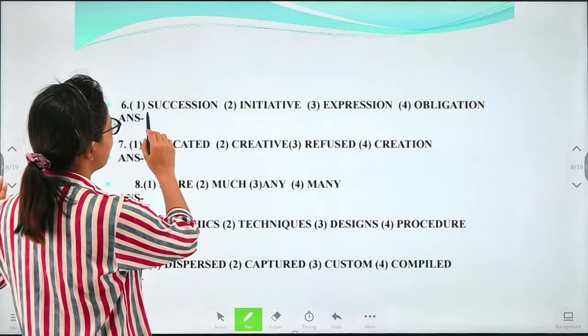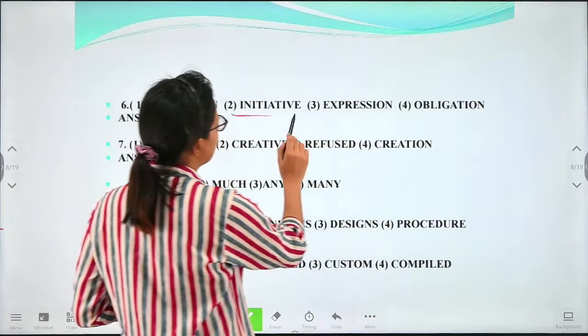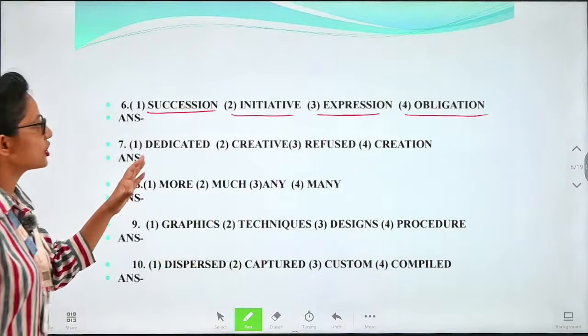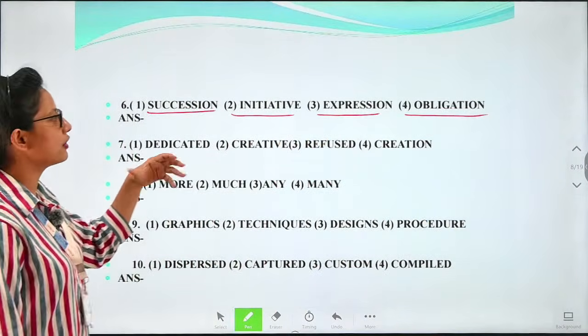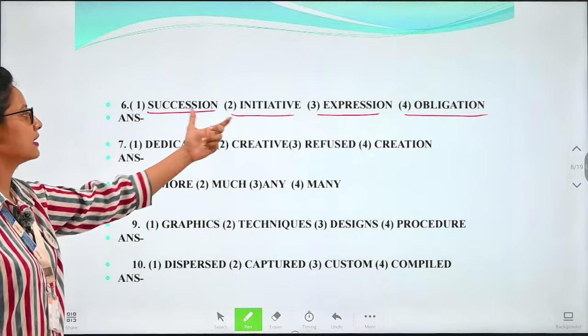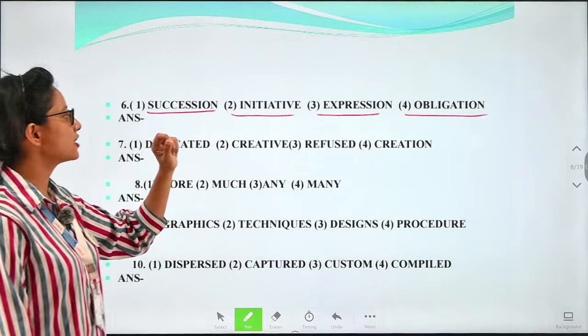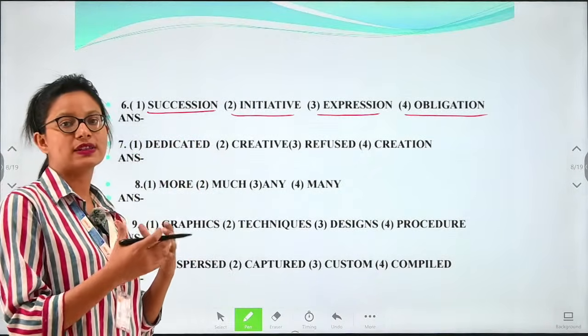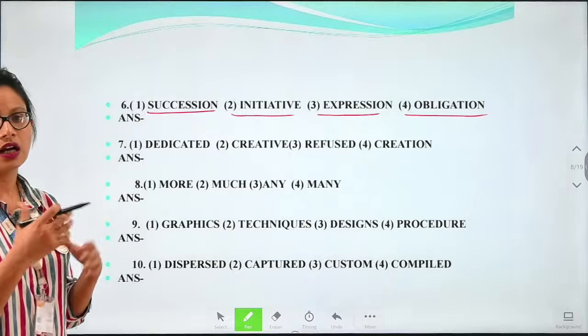So it is given: succession, initiative, expression, obligation. Okay, succession. Now which is the correct one? Initiative, when you take any step, that we call initiative. Succession is like when you are in sequence. When we do something sequentially, we call it succession.